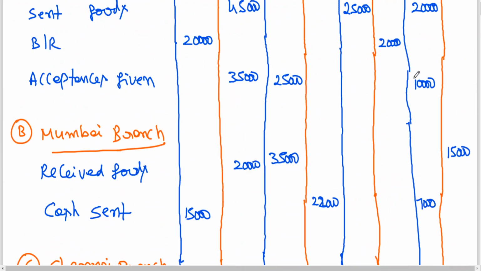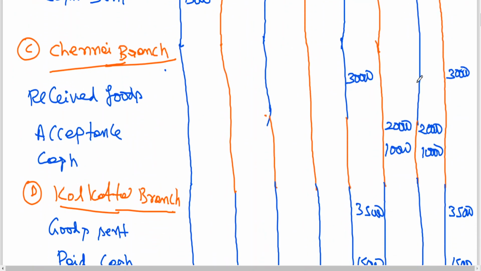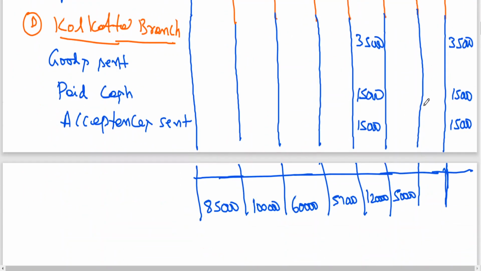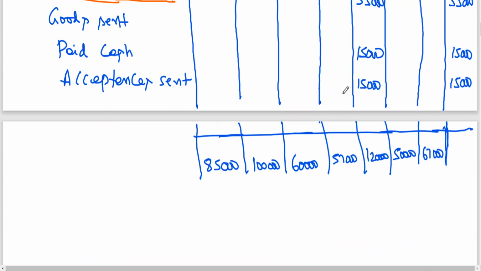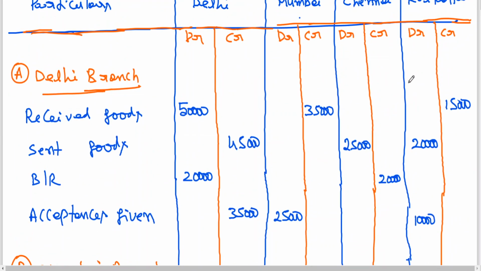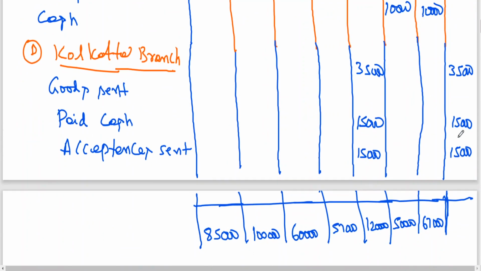Next last column: 20, 10, 30, 37, 57, 67. The last one: 15, 15, 30, 30 plus 30, 60 plus 30, 90, 1,25,000.